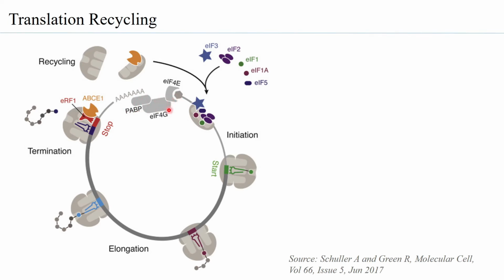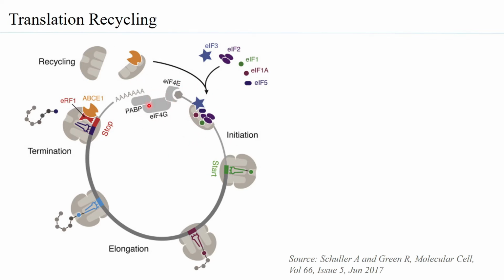So you can see how this complex is not just associated with the 5' cap of the mRNA, but also with the end of the mRNA. The mRNA is circularized, and the stop codon is very close to the start codon.